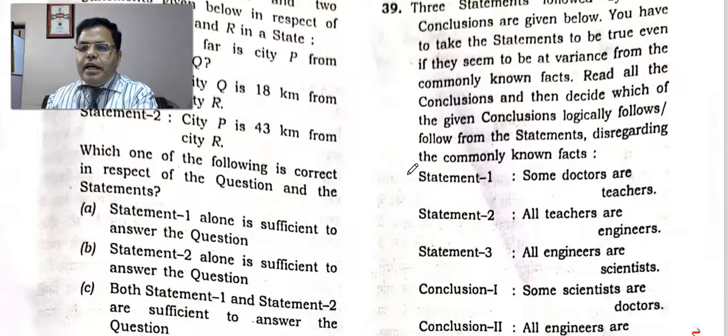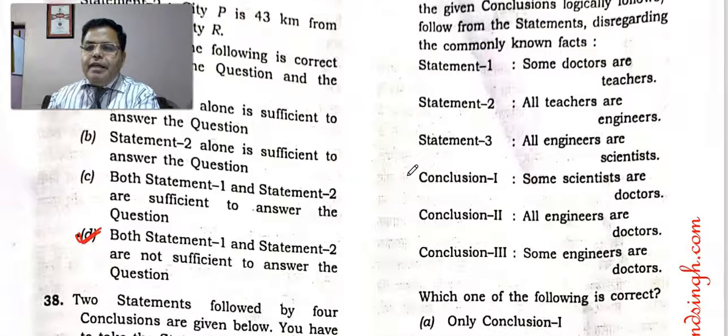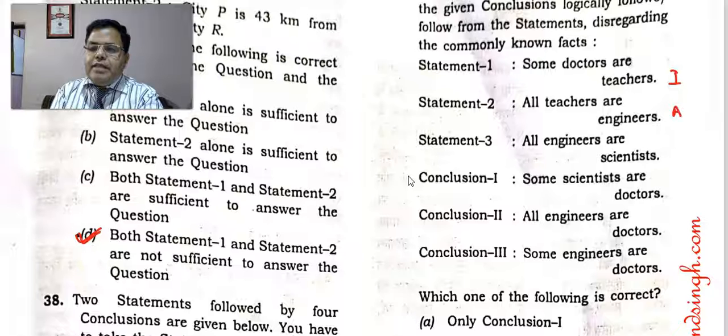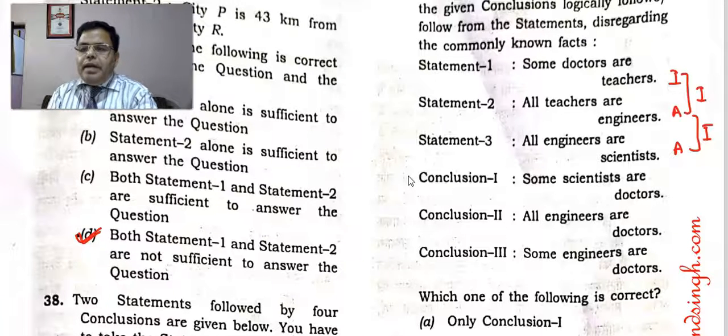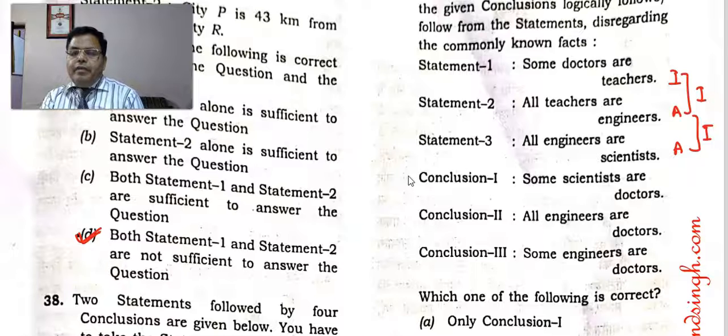This is also a question related to syllogism. It is given that some doctors are teachers, that is an I type statement. All teachers are engineers, an A type statement. All engineers are scientists, an A type statement. I plus A is equal to I, and I plus A is equal to I again. So the first two will give the conclusion: some doctors are engineers.